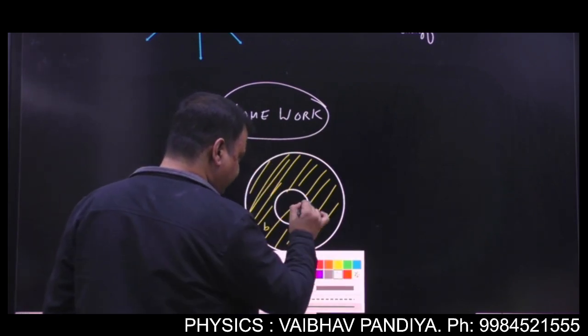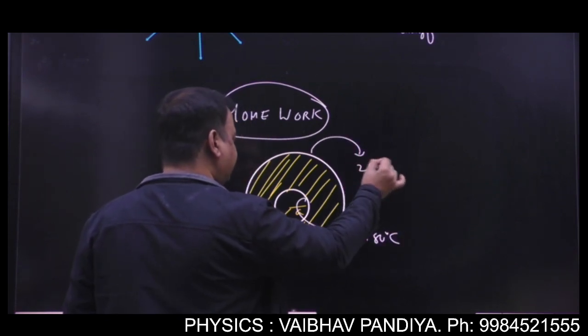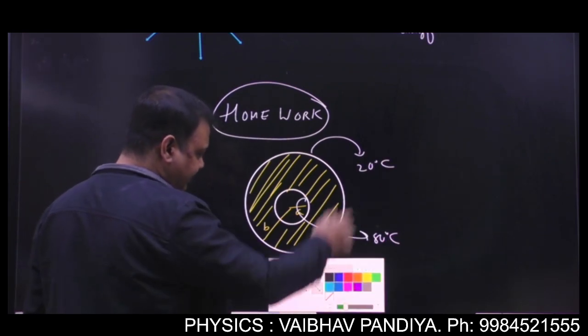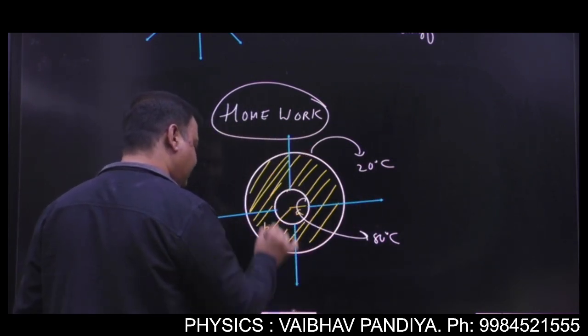This inner surface is maintained at, say, 80 degrees Celsius and the outer surface is maintained at 20 degrees Celsius. So where do you think the heat will flow? Heat will flow radially, again between the inner and outer surfaces.